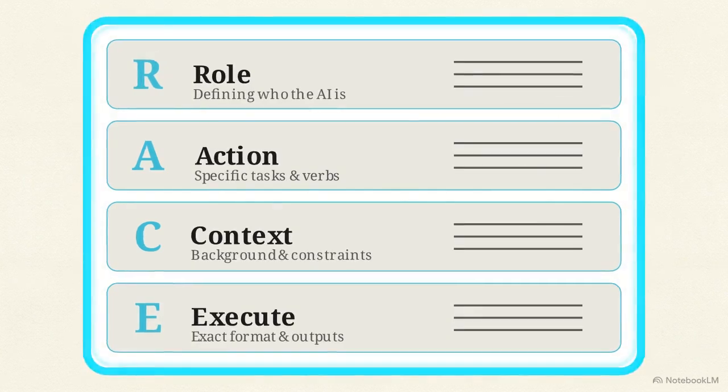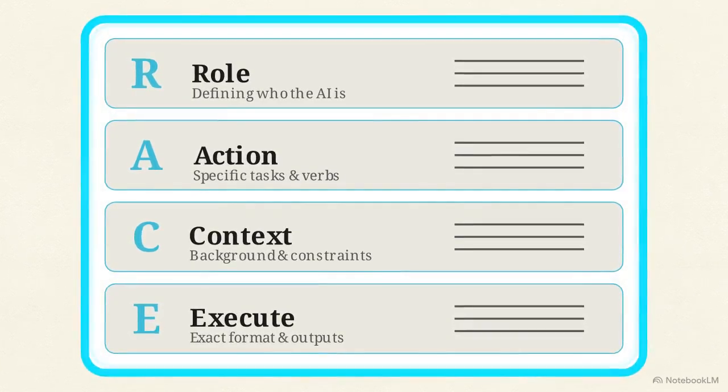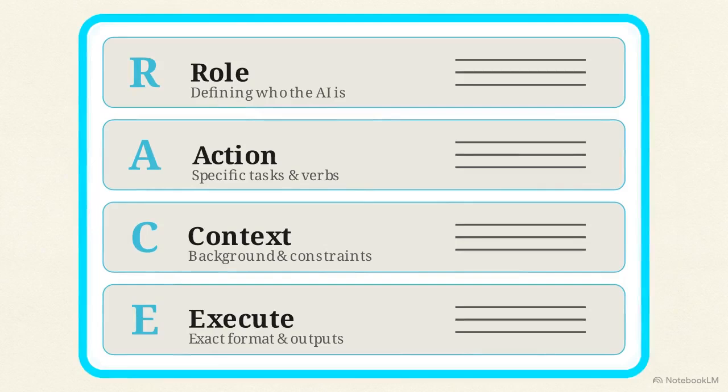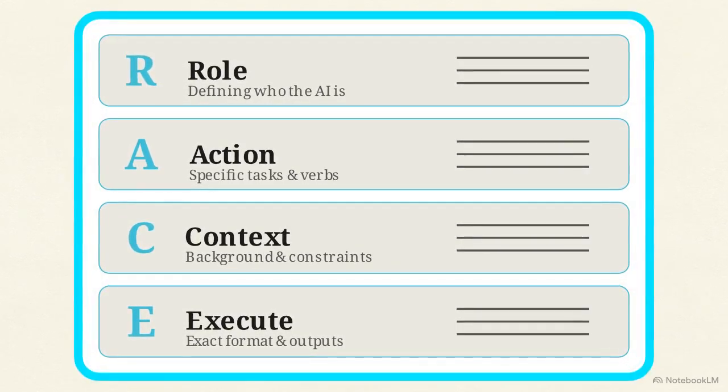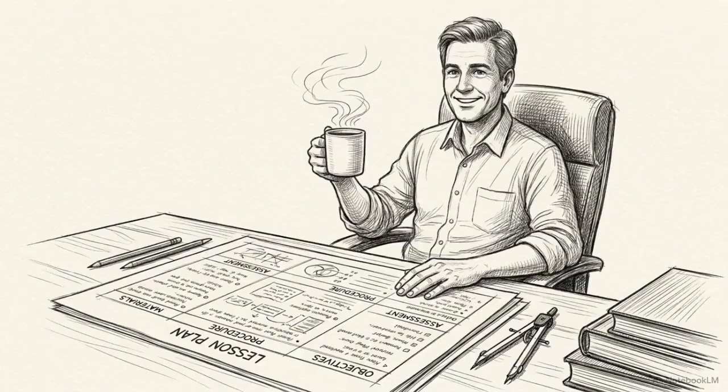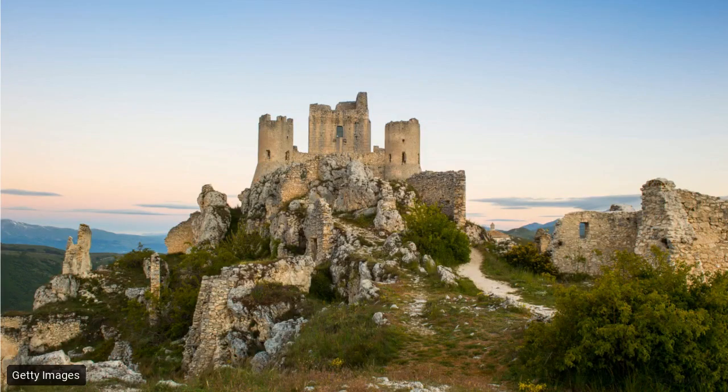AI systems drift when they have too much freedom. Dictating exactly who the AI should be, what it must do, and the exact constraints it must consider removes that drift. This ensures consistent, classroom-ready materials while lowering your own cognitive load. Let's apply this to a standard lesson plan. We need a 50-minute session on medieval history, specifically covering the topic of feudalism.